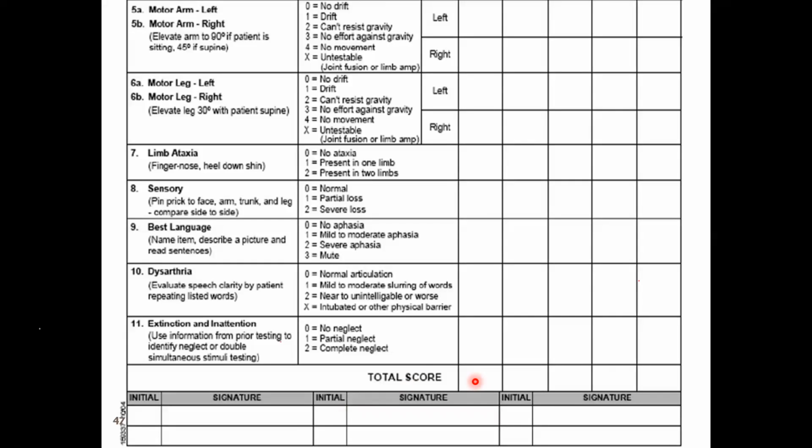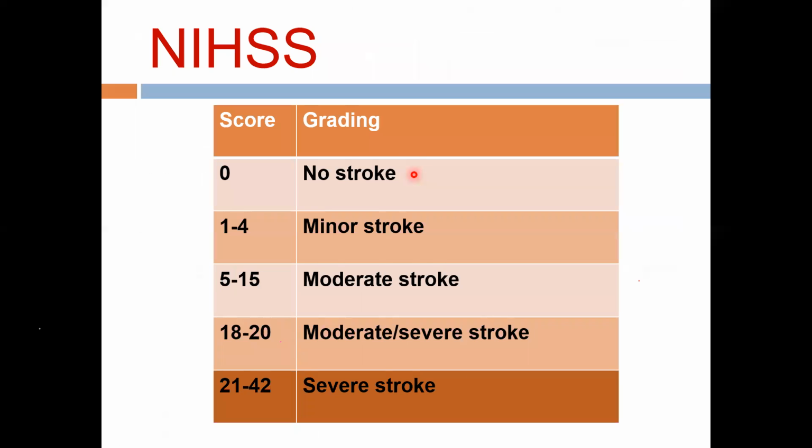Next slide, please. So you will get a score where 0 means no stroke. 1 to 4 will be minor strokes, maybe a little facial paresis, little arm drift. Moderate strokes will be much more: hemiparesis, maybe power is only 3. And severe stroke will be a hemiplegia. Okay? This is the NIH score. This is how you grade it.